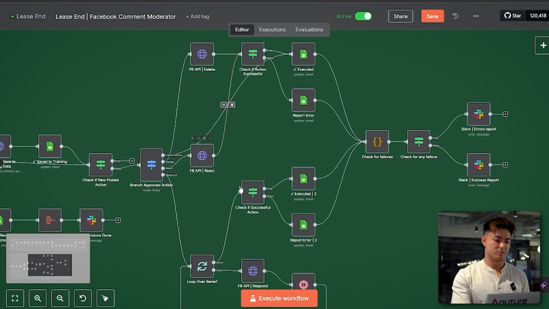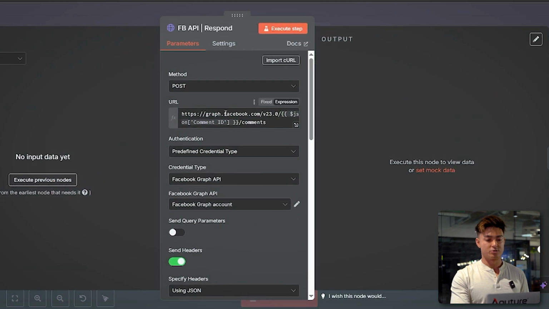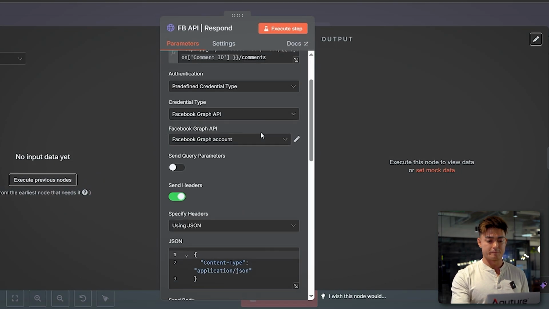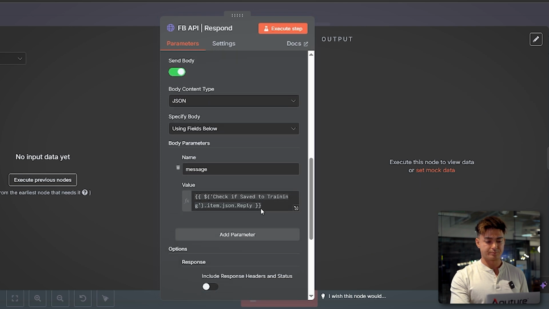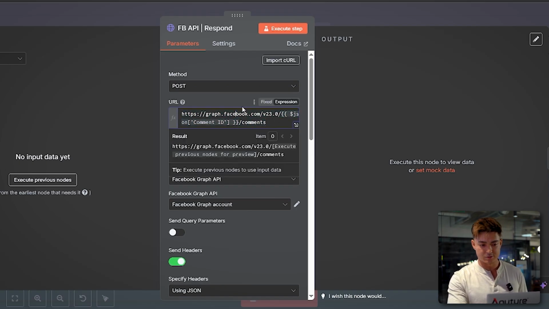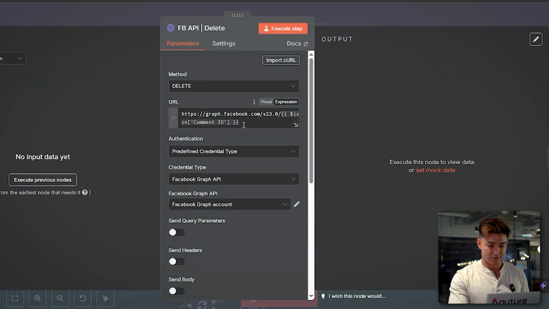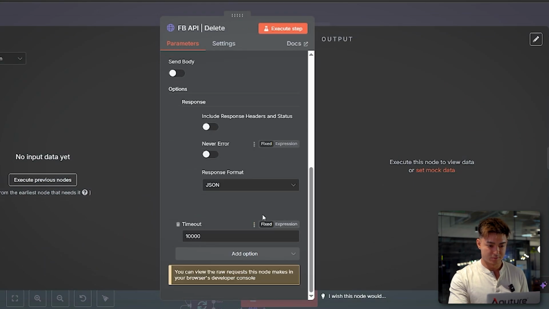So if it needs to delete, react, or respond, those are all pretty straightforward because we're just passing through the comment ID, and with JSON, we're telling it what to do, right? So here, I think the endpoints are also different. Here it's comments. Then, for example, delete. I think there's a delete endpoint somewhere here.